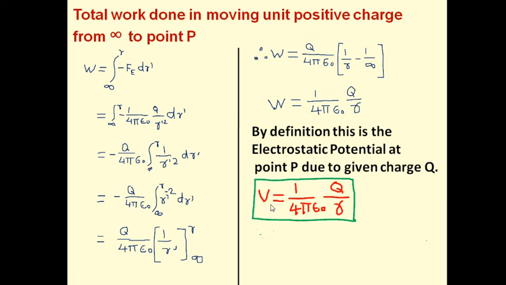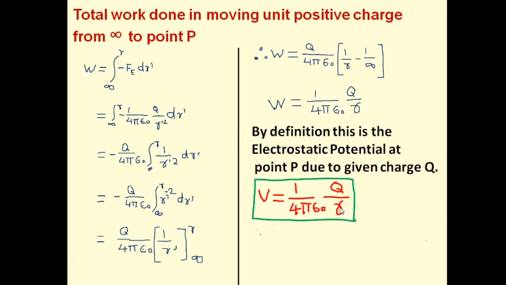Therefore electrostatic potential V equal to 1 upon 4 pi epsilon 0 q upon r. Now we have to remember this formula. From this equation we can see the value of V depends on Q, the given charge configuration, and on R, the distance.